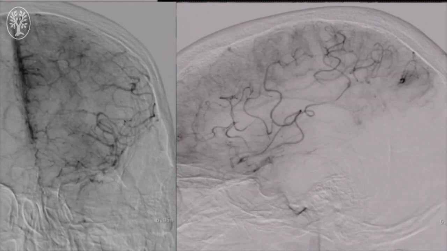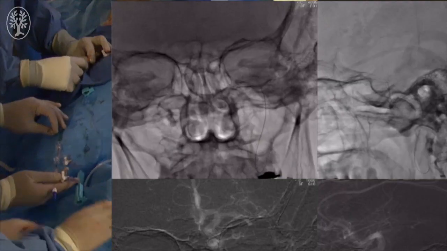Given the tortuosity and the distal location of the lesion, we were going to use a triaxial system, getting access in the left internal carotid artery.